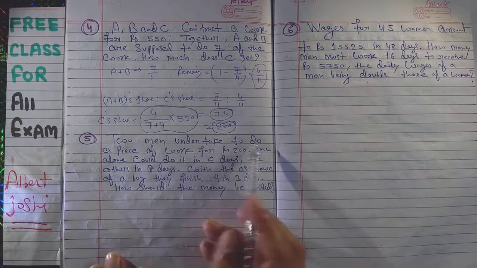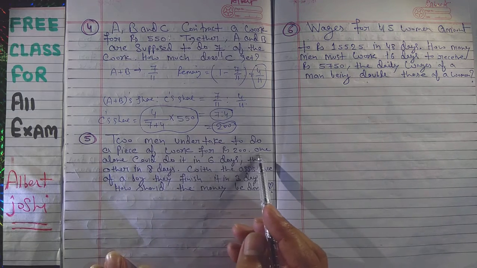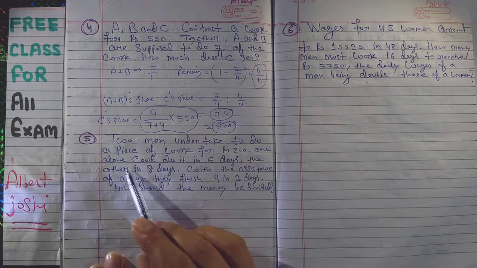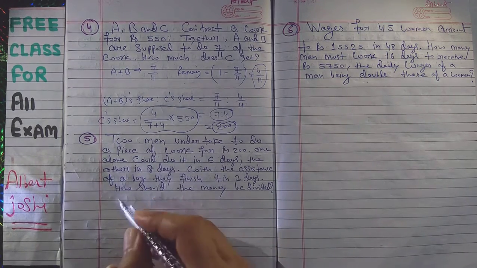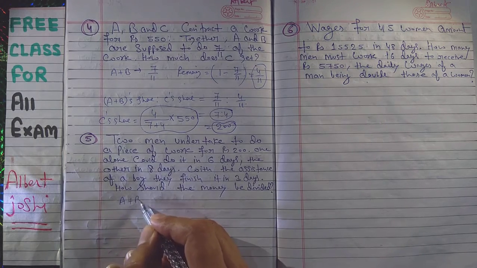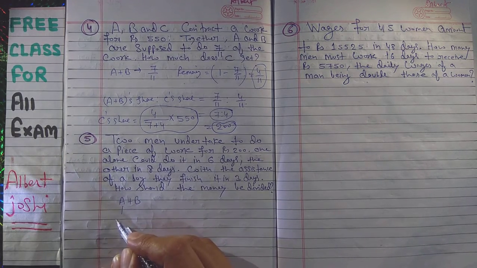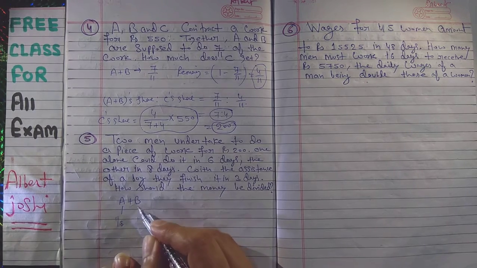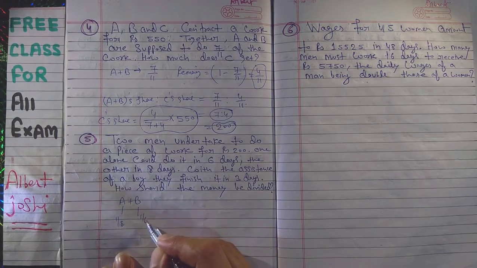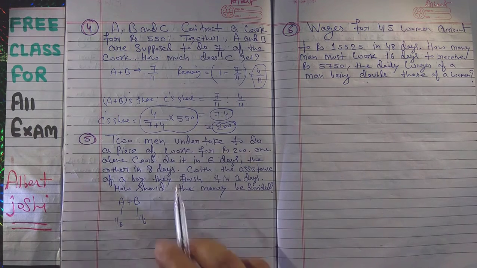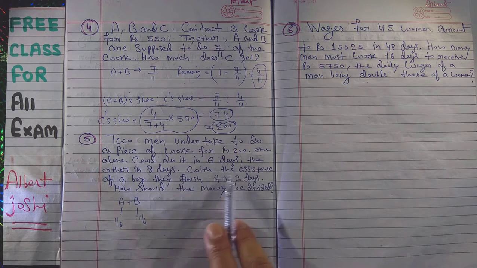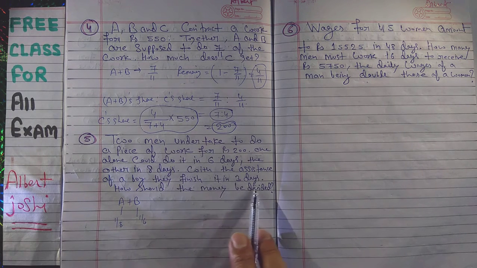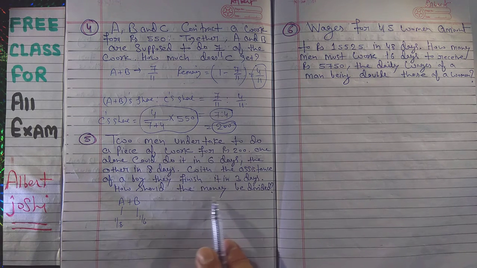2 men undertake to do a piece of work for rupees 200. One alone can do it in 6 days, the other in 8 days. Means there are 2 people, A and B. This one can complete 1/8 part in a day, and this one can complete 1/6 part in a day. So they have worked for rupees 200. Okay. With the assistance of a boy, they finish it in 3 days. How should the money be divided?